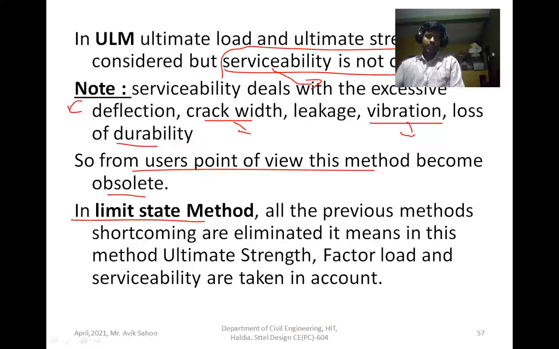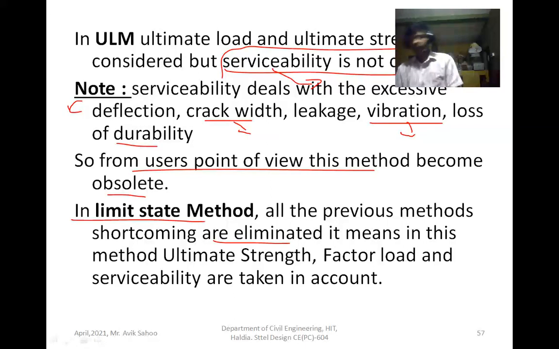Now in the limit state method, all the previous methods' shortcomings are eliminated. What are the drawbacks of the working stress method? In the working stress method, you have seen that the factored loads are not considered, and also the ultimate strength is not considered. In the ultimate load method, the serviceability is not considered. Here in the limit state method, both ultimate strength and serviceability are considered, and also the factored load is considered. So this is a modern method, and the code is IS 800 2007.